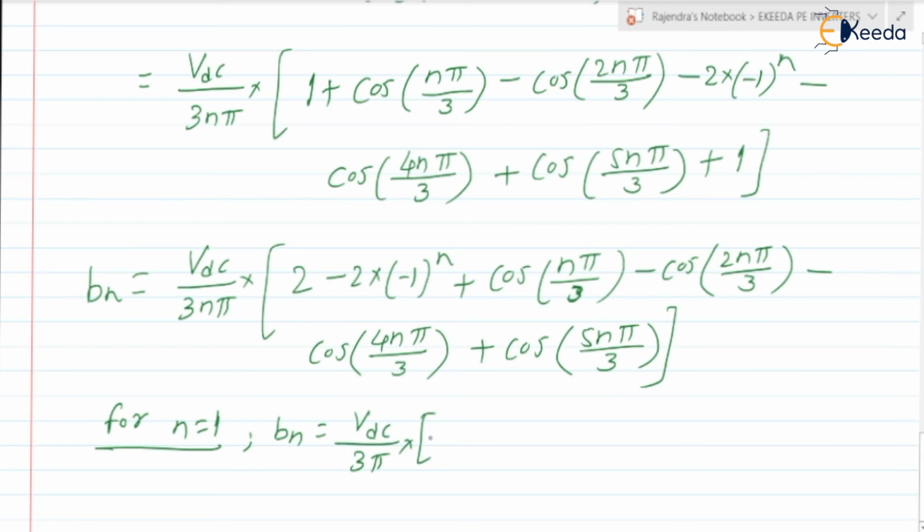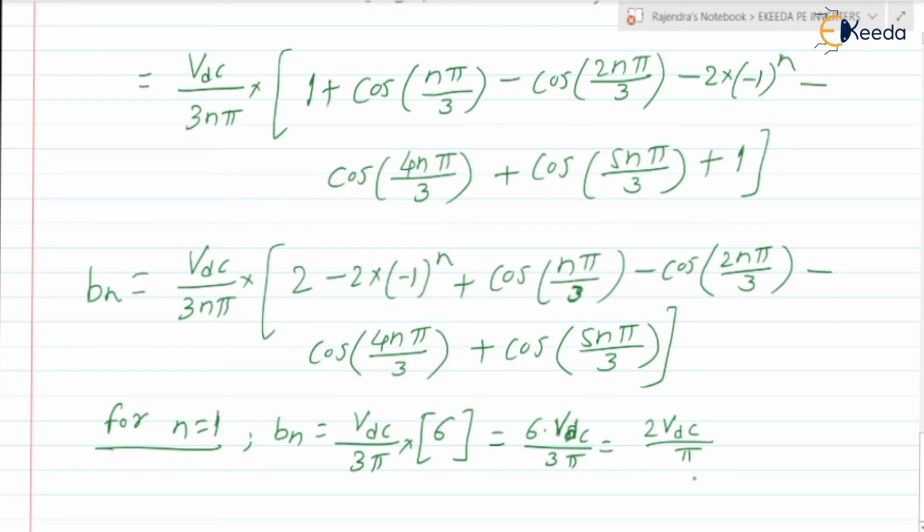So into 6, for n is equal to 1, it is 6 Vdc by 3 pi, or 6 into Vdc by 3 pi, which is equal to 2 Vdc by pi.